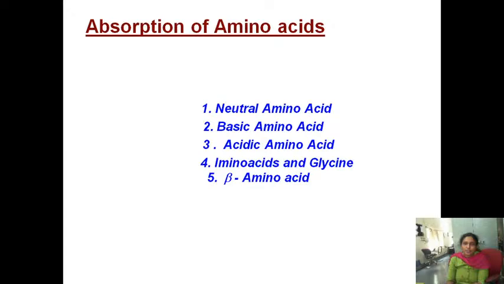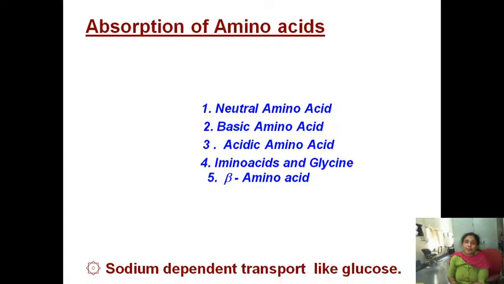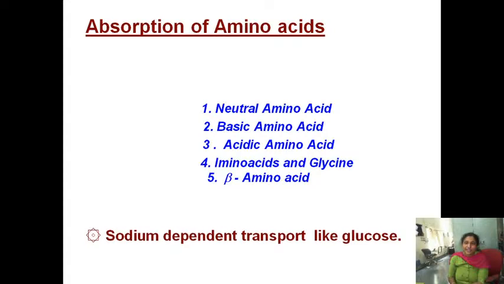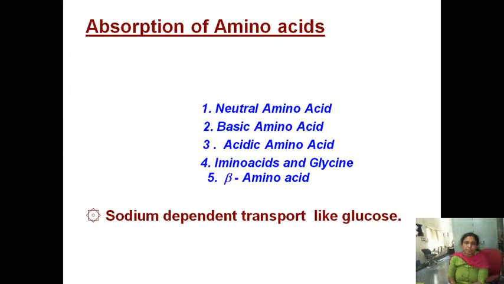Okay, now we are coming to the next process. Once the amino acid digestion is completed, it is followed by absorption for further utilization. Where are your amino acids right now? They are in the intestinal lumen. Then they have to cross the intestinal mucosal cell to enter the blood circulation for further utilization. This transport of the amino acids from the intestinal lumen into the blood circulation is known as absorption.